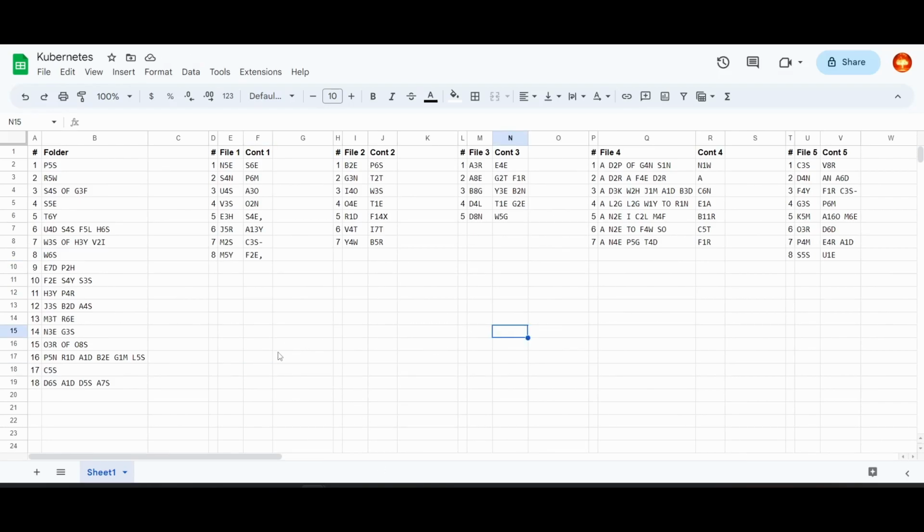Okay, I have finished copying all of the data into this spreadsheet. So the way I did it was I put all of the 18 original folder titles over here. And then for each folder, I put a numbered list of all of the files in order as they appeared on my computer, along with their contents.